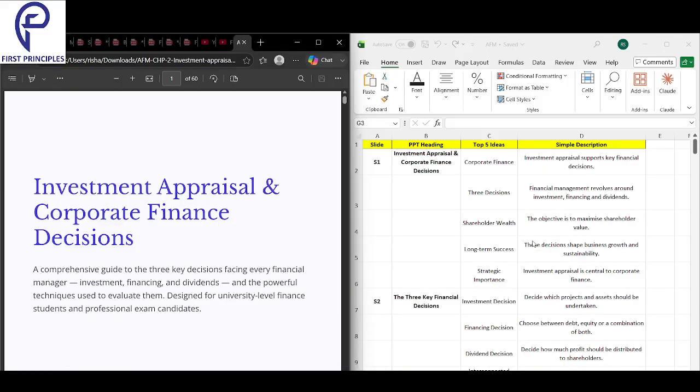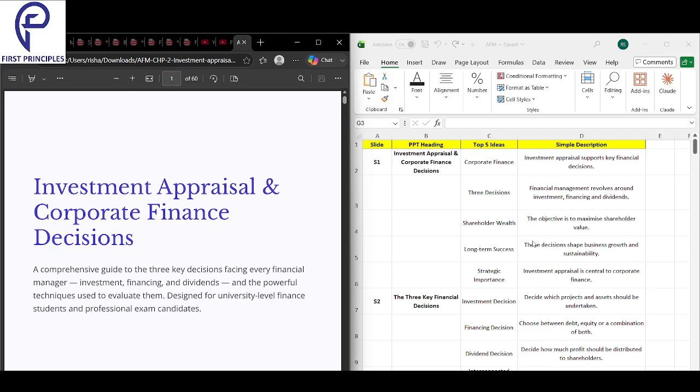Okay. Looking into chapter 2 here, the first slide says investment appraisal and corporate finance decision. Under this, firstly, we have corporate finance. Corporate finance is basically an investment appraisal. Under corporate finance, investment appraisal is a tool that decides if we should spend money on the project or not.